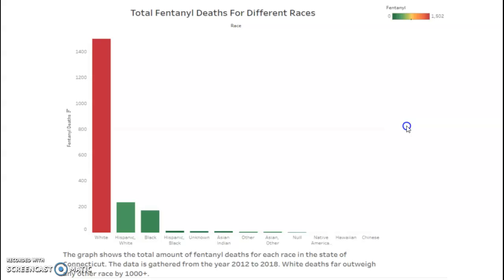So this last graph is also another follow-up question to one of the initial questions I had, which was which race has the highest amount of deaths? And specifically for fentanyl, it is white people. And I did do the other two drugs as well. I did heroin and cocaine, but I didn't show them. It is also white people. And it's a little bit biased because in Connecticut, it is mostly white people that live in this state. So that question is a little bit biased.